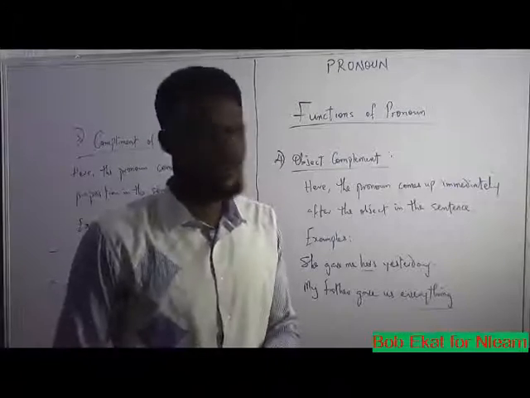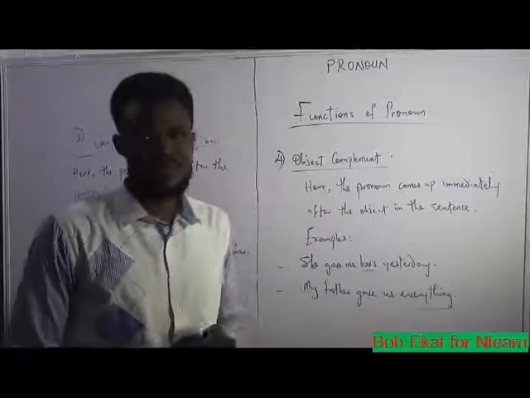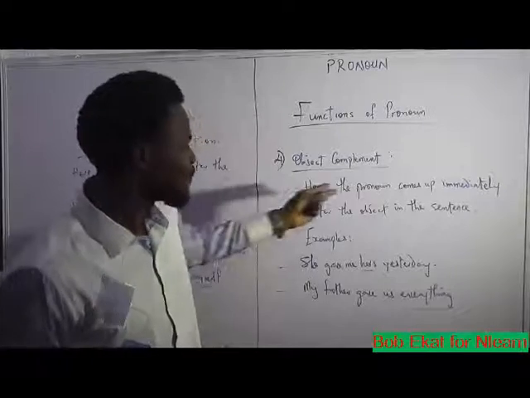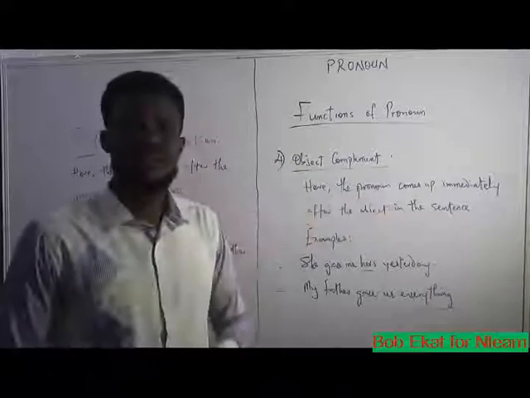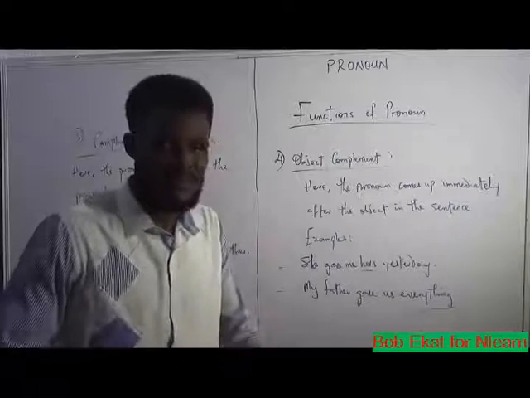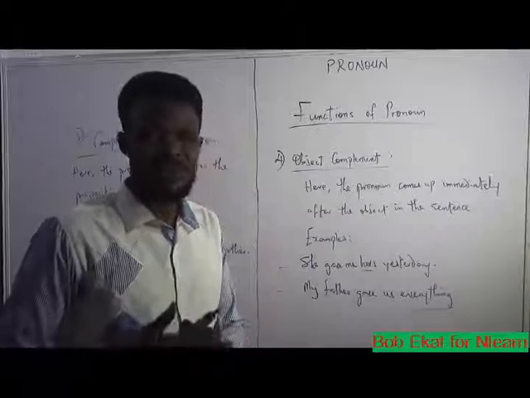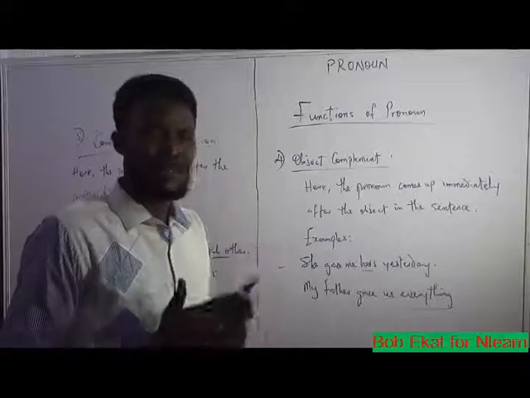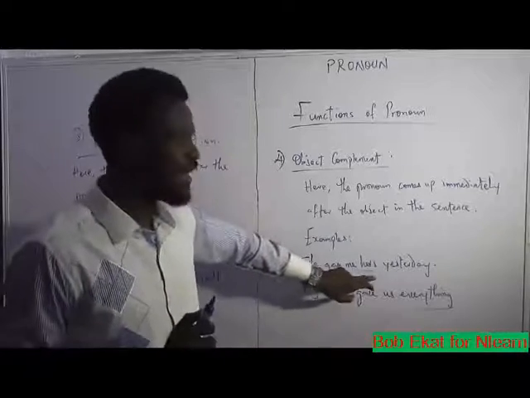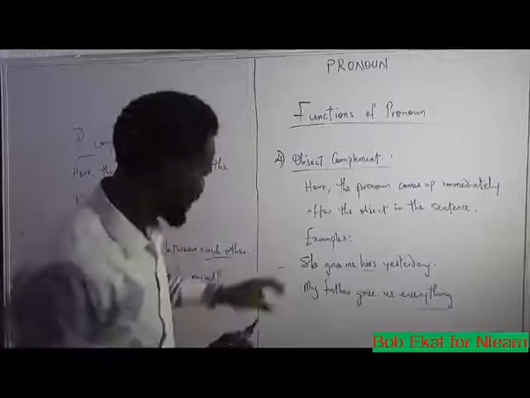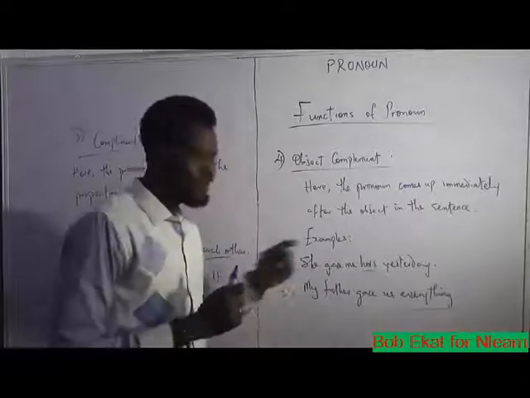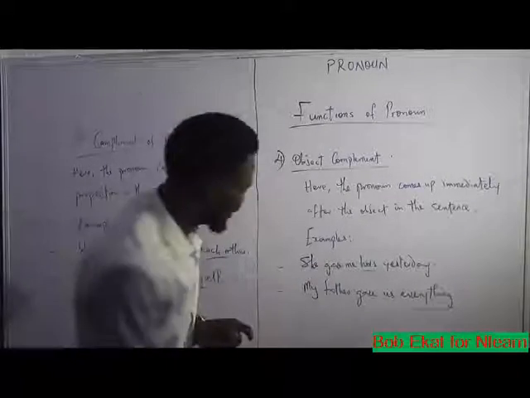Let us go to object complement as a function of pronoun. Here the pronoun comes up immediately after the object in the sentence. So what you need to look out for is, where is the object in this sentence? Examples are, she gave me hers yesterday. First of all, what is the object in this sentence? It is me.